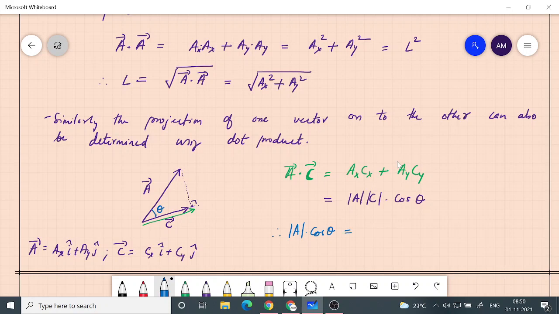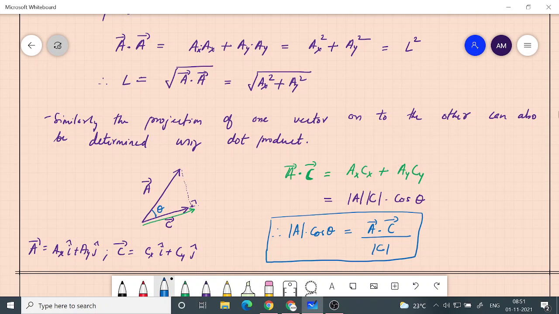From the definition of the dot product, it is equal to a dot c divided by modulus of c. If you divide a dot c by the modulus of c, you get modulus of a cos theta. This is a very useful thing for finding how much of a is present in the direction of c, that is, the component of a in the direction of another vector c.